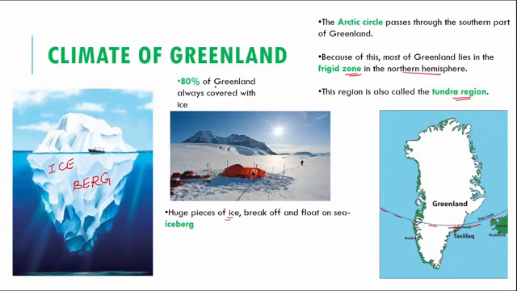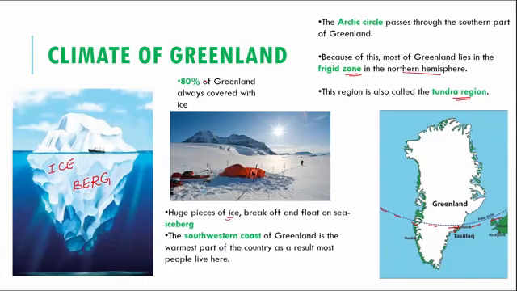Now we know that most of Greenland comes under the frigid zone, that is why it is mostly covered with ice. Whereas there is also a warm part, like the southwestern coast of Greenland, which is the warmest part of the country. And because it is the warmest part of the country, most of the people generally live in this zone. That is towards here, this is where the people dwell.